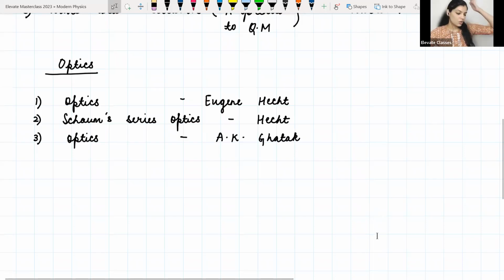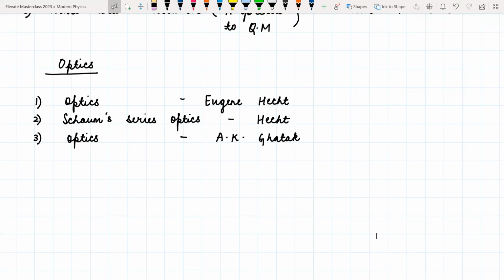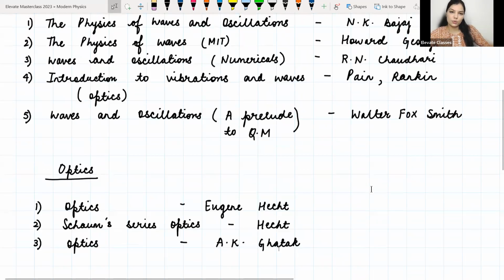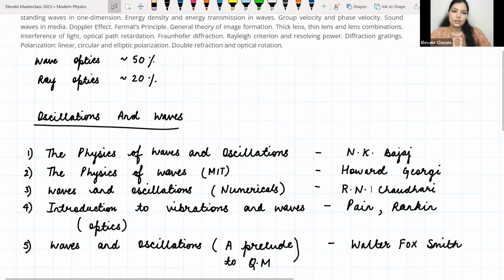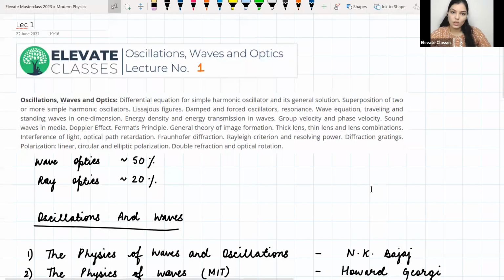Okay, so this is all I wanted to discuss about how we are going to do the syllabus, and what the books are. Maybe we will have 4 class tests or 5. One class test I will take after we finish the oscillations part, so that means till this section. It will take us 8 to 9 lectures to finish this much.